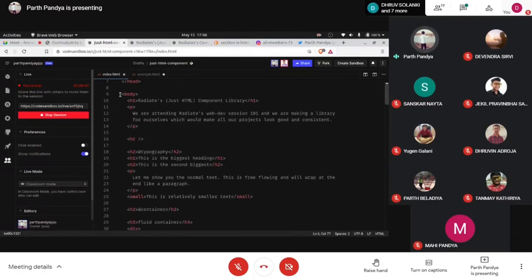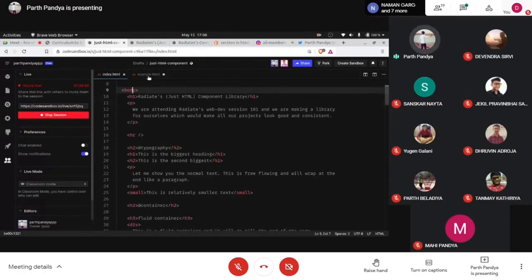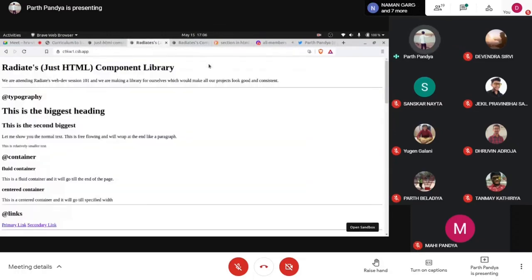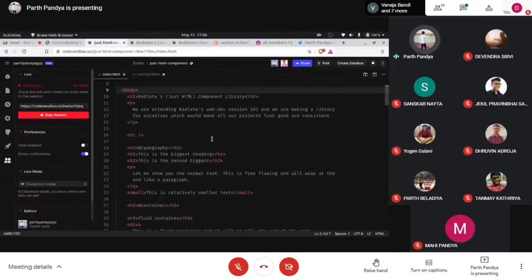Now getting started with the body, actual HTML now. Just to give these headings and all, I have used the headings from the typography, because in HTML, any textual format we want to present on the web, we are using this typography: headings and paragraphs and small text and all. So I have used this H1, Reddit, just HTML component library.